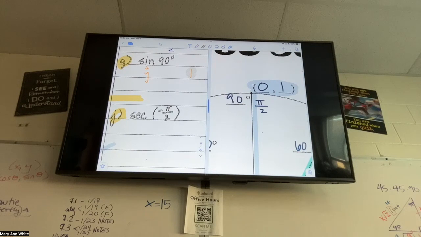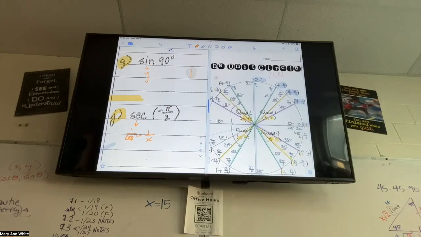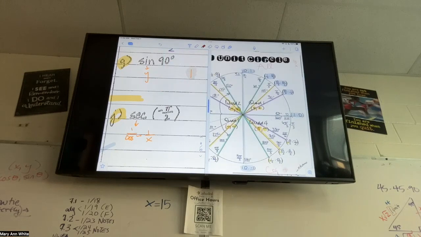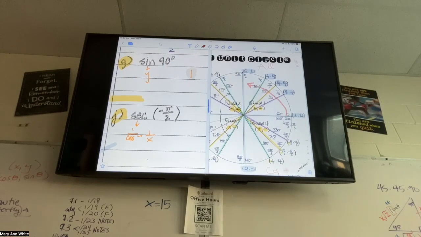Now, secant of negative pi over 2 is a little bit harder. So let's think through that. Secant is 1 over which trig function? Cosine, and cosine is what? X. Good. So we're going to do 1 over x at negative pi over 2. Now, we are not doing our normal rotating, where positive goes this way. We're going negative pi over 2. What's that angle the same thing as?